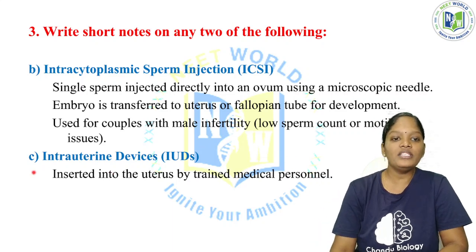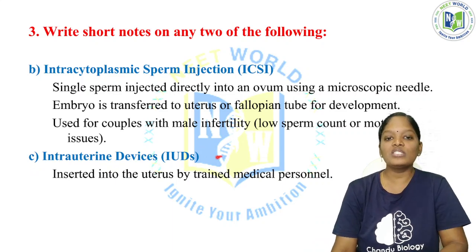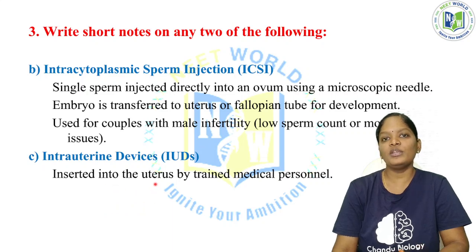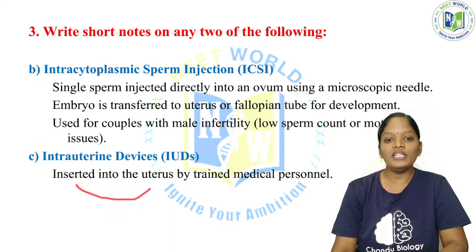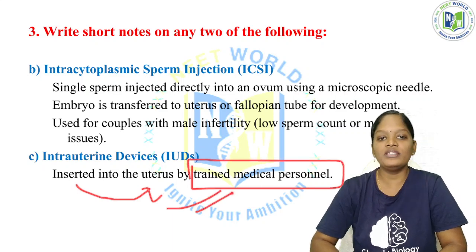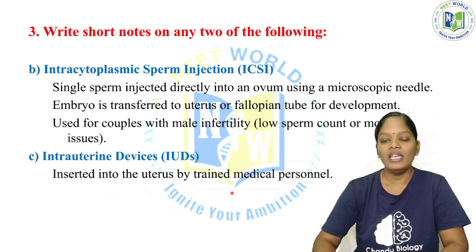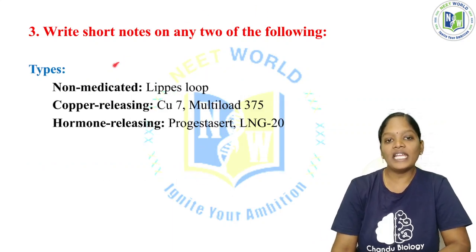Now, what is meant by intrauterine devices? This is not a permanent contraception; instead it is temporary. If a newly married couple decides to postpone the pregnancy, they can undergo the procedure called intrauterine devices. It is inserted into the uterus by trained medical personnel; you can't insert it yourself. So now, what are the types of IUDs?